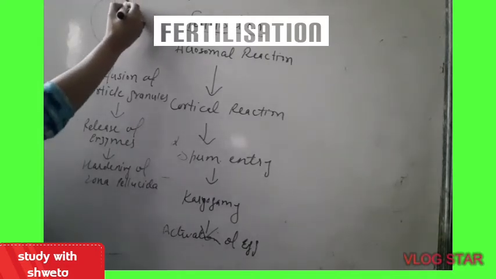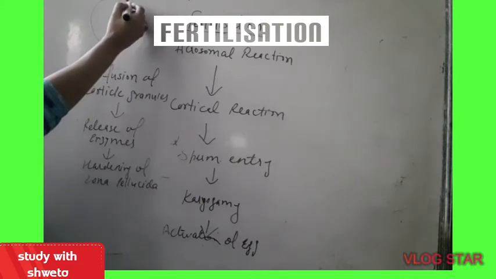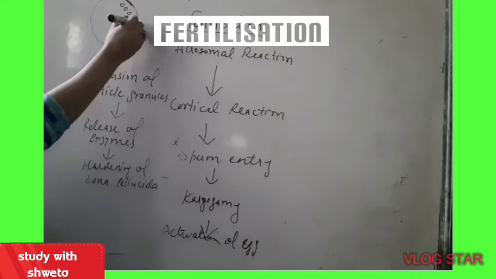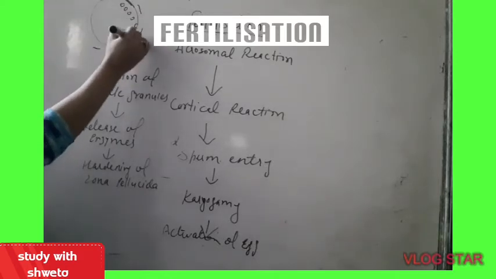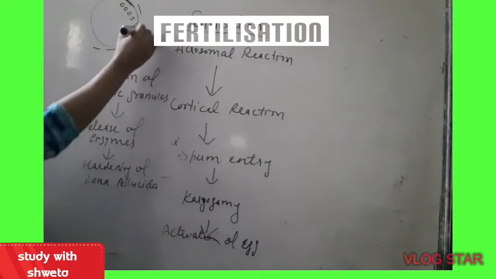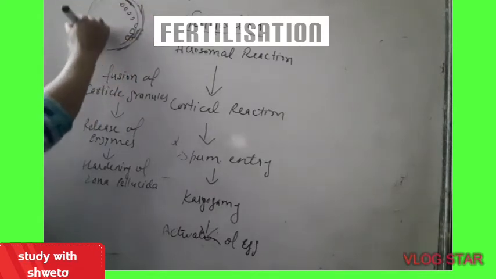So as soon as the sperm attacks the plasma membrane, these cortical granules fuse with the plasma membrane and release their enzyme secretions between the plasma membrane and the zona pellucida, and these secretions cause hardening of the zona pellucida.